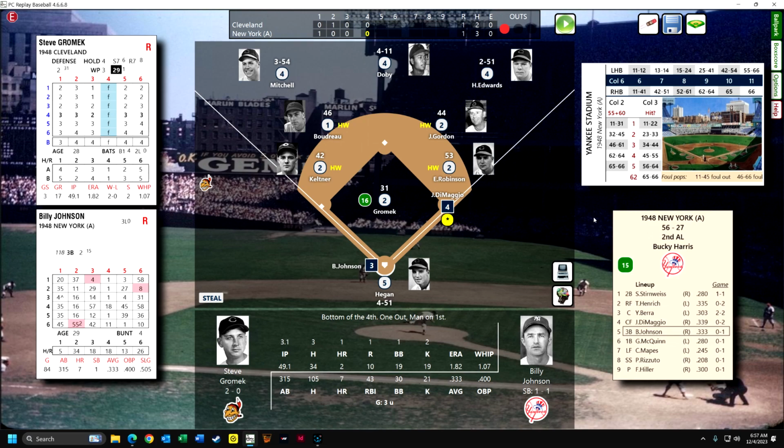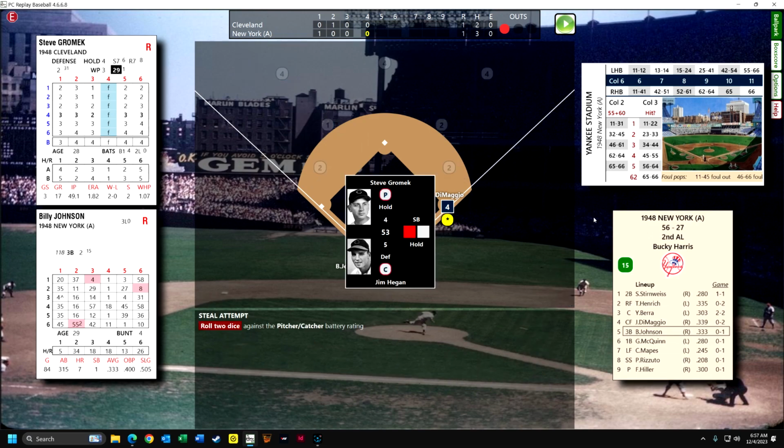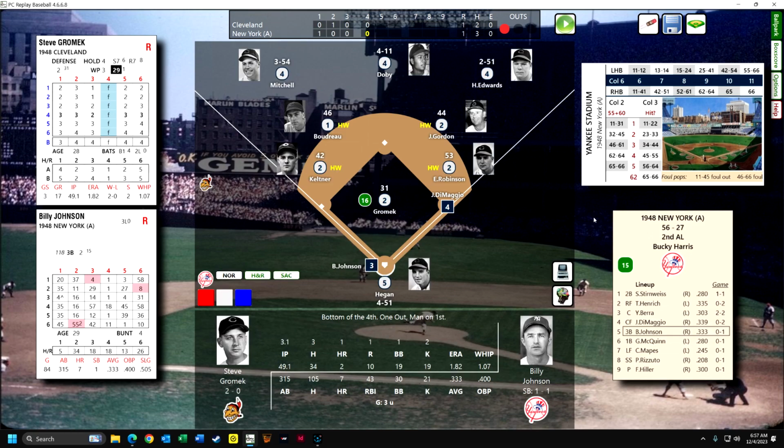having runners try to pick off runners, or having runners try to get a jump and all that kind of stuff. It's very accurate. It's very statistically accurate. And now this is kind of a safe steal. DiMaggio will only steal if he gets a really good jump. And Gromik is good at holding runners on. Hegan is a great catcher, so he had a 34 there. He needed a 53. He needed higher than a 53, so he's not going to try to steal.